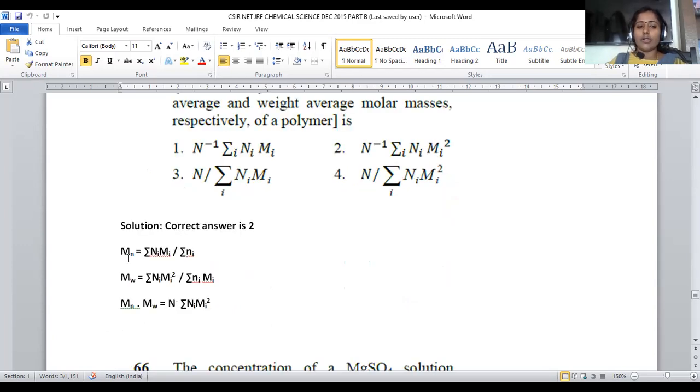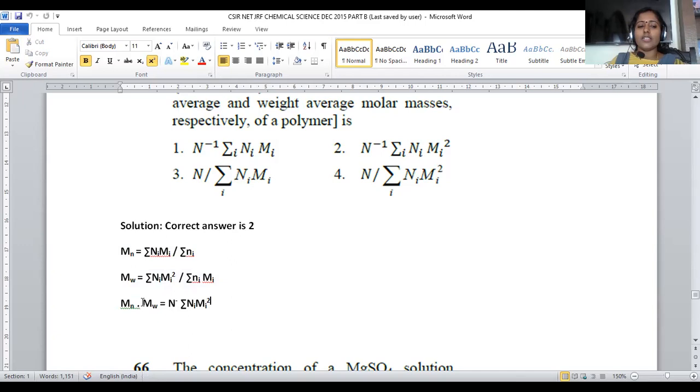Mn denotes the number average molar mass. It is given by sigma Ni Mi by sigma Ni. Then the weight average molar mass is given as sigma Ni Mi square by sigma Ni Mi. Always the weight average will be higher when compared to the number average. What could be the reason? Because in the numerator we have the square of molar mass, and in the number average there is no such term. So always the weight average will be greater than the number average.